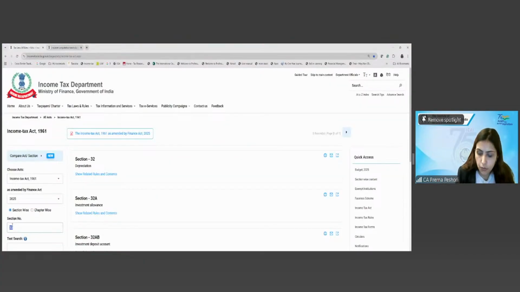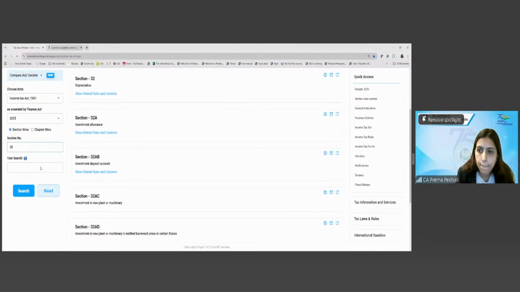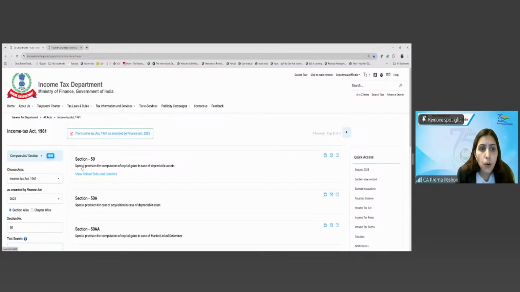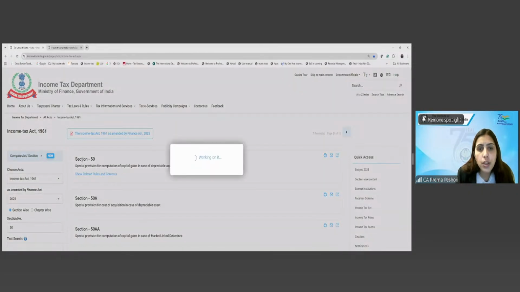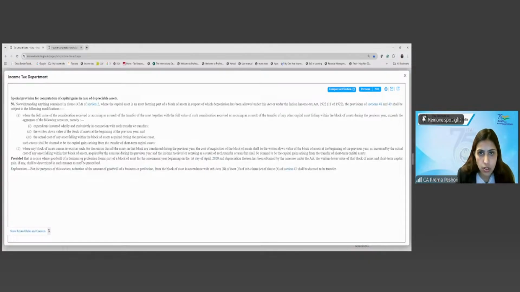Let us look at section 50. What does 50 say? Special provision for the computation of capital gain in the case of depreciable asset.